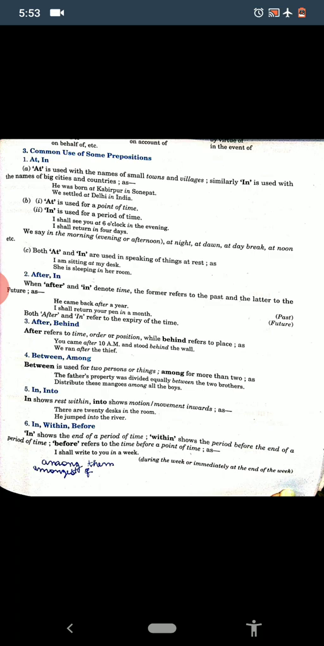Also, at is used for a point of time: at 5 o'clock, at sunset, at 8 a.m., at Christmas. Now come to in. In is used for a period of time. I shall see you at 6 o'clock in the evening. I shall return in 4 days. So we say in the morning, in the evening, in the afternoon, at night, at dawn, at daybreak, at noon, etc.